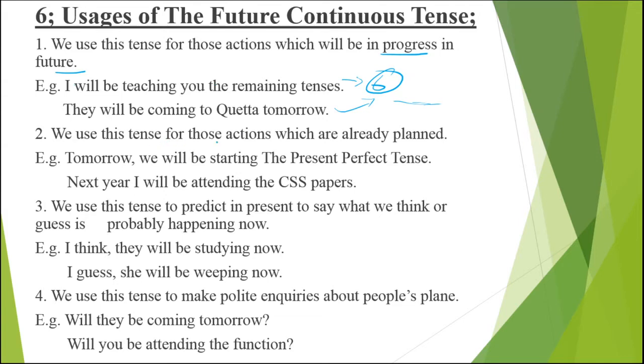Usage number 2: we use this tense for those actions which are already planned. You have planned them, you are going to do them, meaning you have timetabled them and pre-planned them and are going to do them in future. Like I say, tomorrow we will be starting the present perfect tense. Now, 6 tenses we have completed, and the 7th one we are going to start tomorrow. So when we say that we will be starting this tense, the 7th one, in future, that is known as an action which is already planned and going to happen in future.